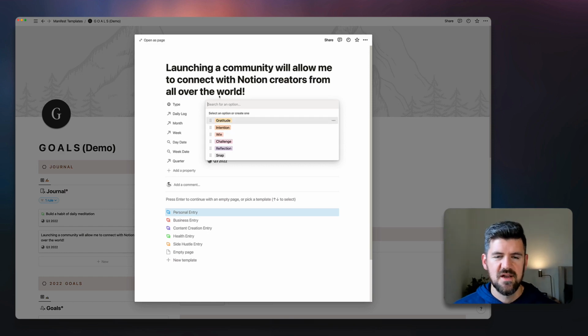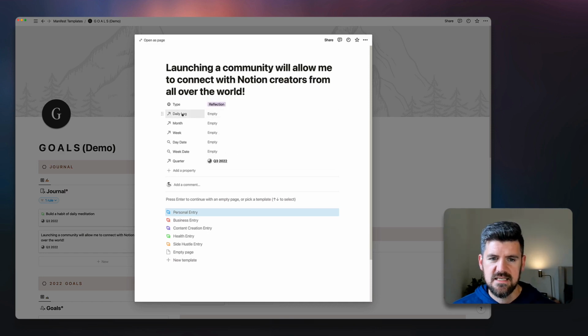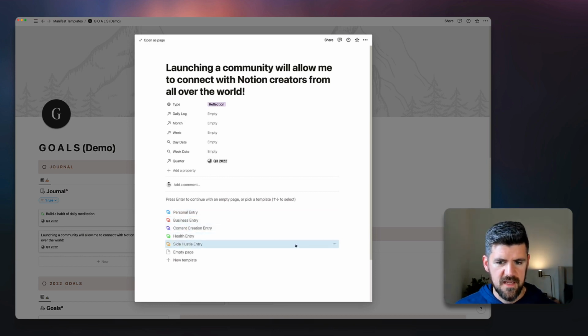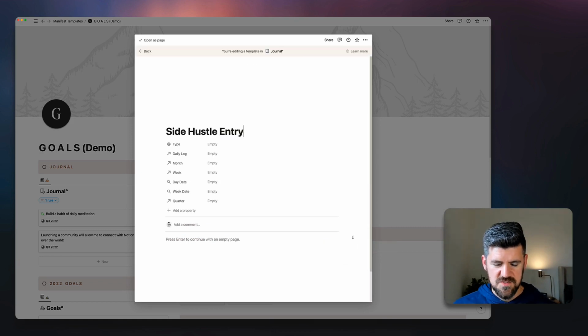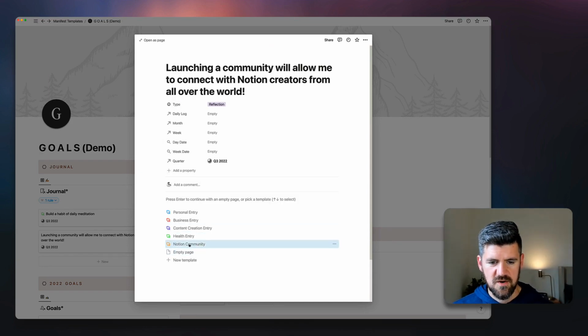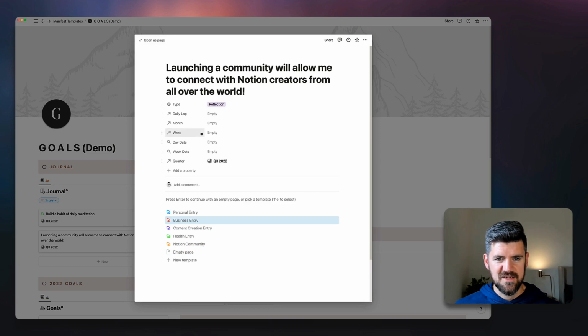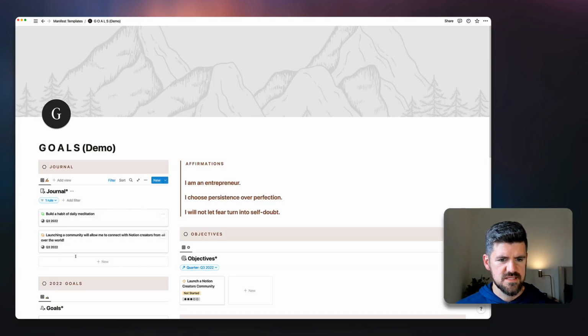And kind of as a mental reminder as to why this is a priority for the quarter, we can say that this is a reflection, and it's not tied to any of these databases, because this is really just focused on the current quarter. And again, we'll update this side also to Notion Community, so that if you're using this and you're making some changes, that'll also show up here as a reference and as a reminder. And that also shows up here, so we can see our journal entry in that space as well.